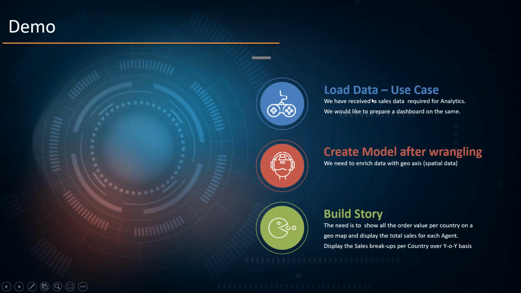After that, once we have data, we are going to create a model on top of the data. We are going to do the data cleaning, enrich the geo data, enrich the data, and then build the story. This is the use case we are going to cover today, and we'll see in the system how we can start this application from scratch.